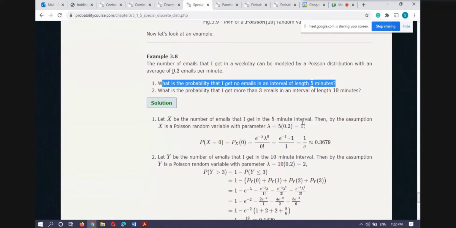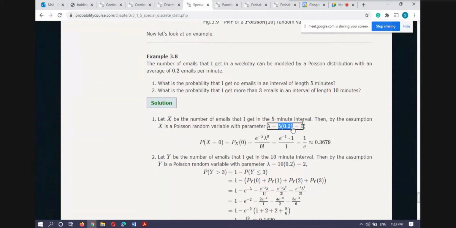So here I know that there are only 0.2 emails per minute. But in case 1, we are talking about an experiment with a length of 5 minutes. So our lambda becomes 5 into 0.2, because per minute we are having 0.2 emails. So in 5 minutes we are fixed at around 1 email. This is the past data. Now we calculate the probability that I will get no email.